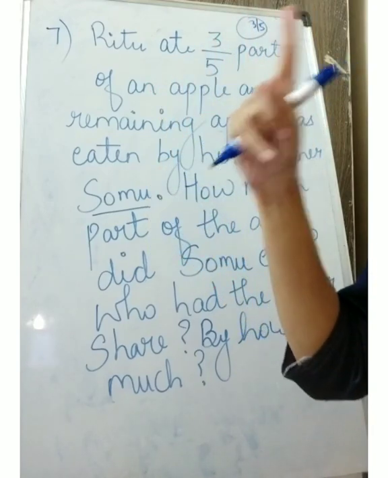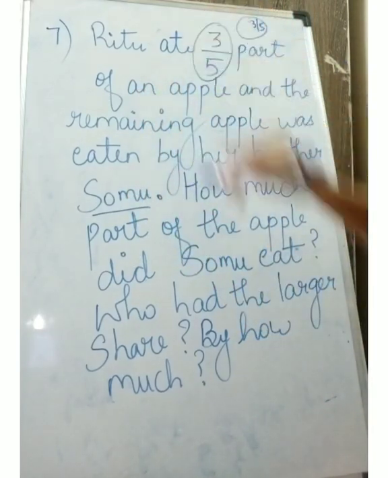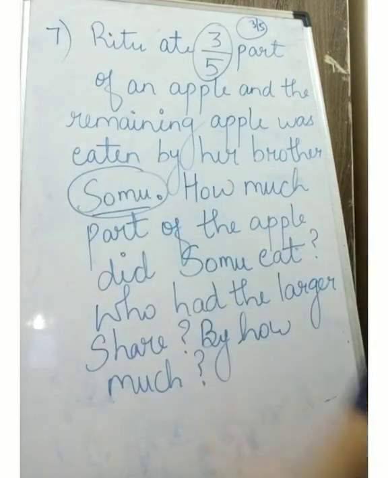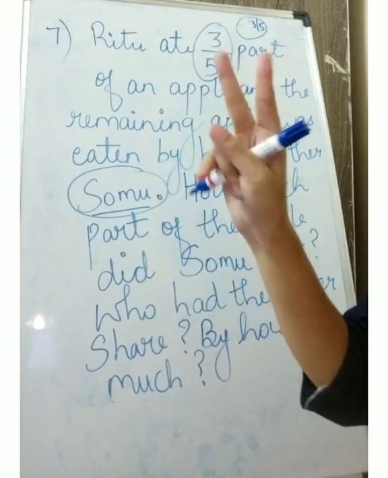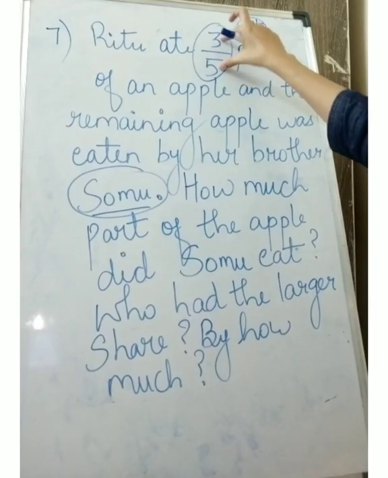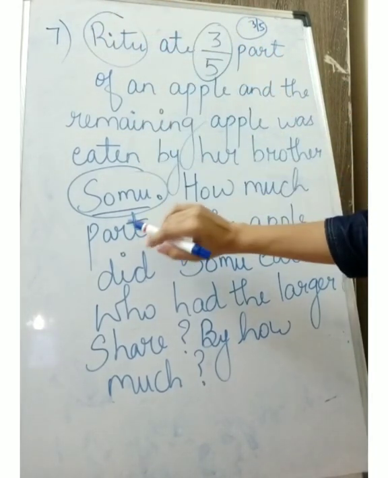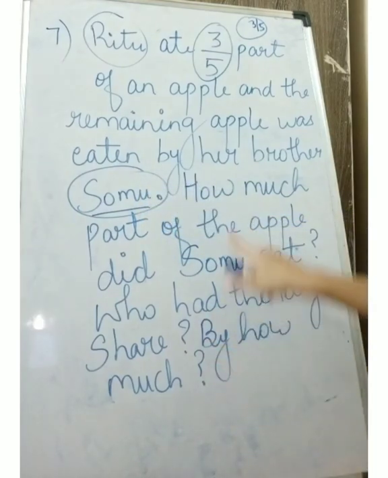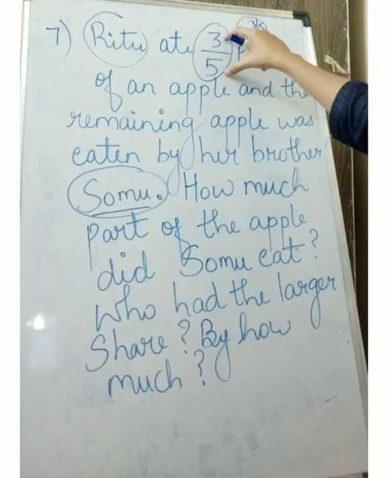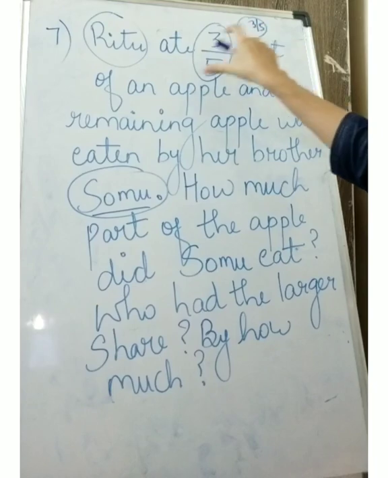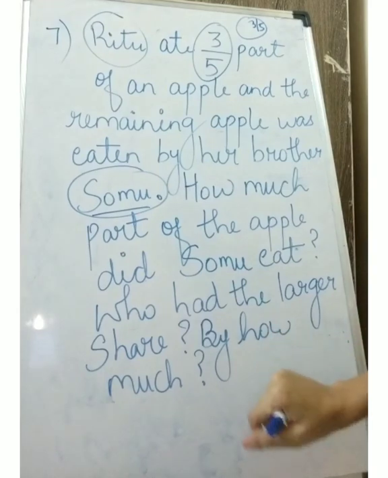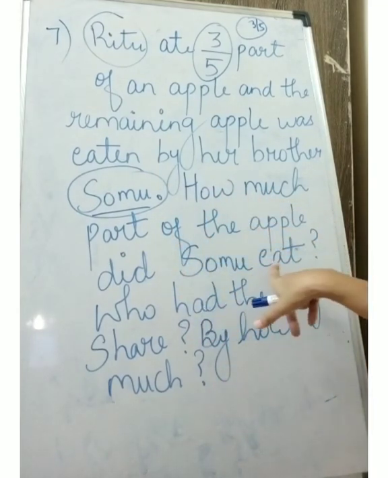One apple. From that one apple, Ritu ate 3 upon 5 part, and the remaining apple is eaten by her brother Somu. So from one apple, brother and sister share the apple. First 3 upon 5 part was eaten by Ritu, and the remaining was eaten by her brother Somu. How much part of the apple did Somu eat? So we have to find it, because it is mentioned in the question that 3 upon 5 part of an apple is eaten by Ritu. So we have to find out how much part Somu has eaten.